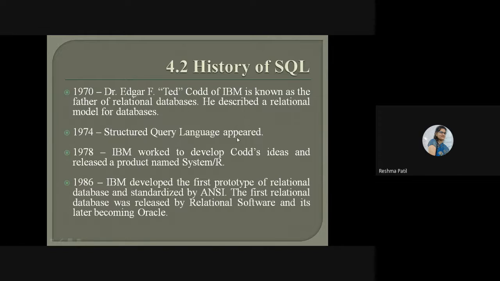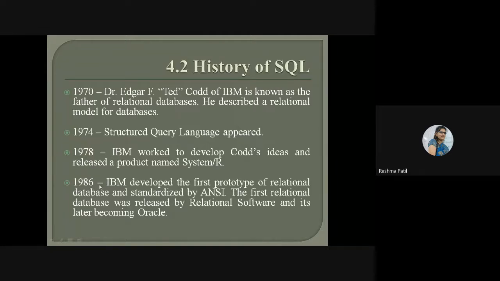Then in 1974, structured query language appeared. Here in 1970 he just described the relational model for databases, but structured query language appeared in 1974. Then in 1978, IBM worked to develop Codd's ideas. IBM started working with the ideas given by Codd and released their first product, named System R.